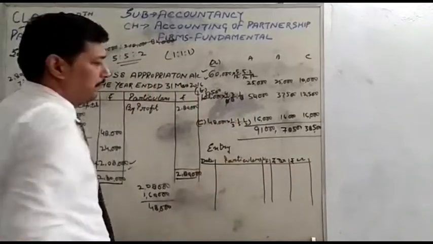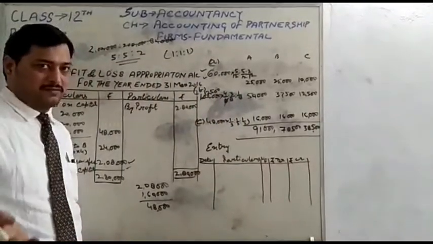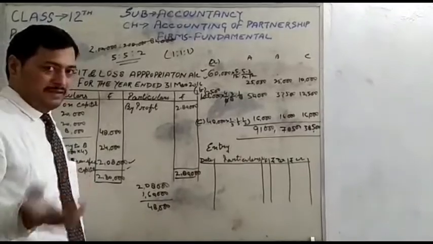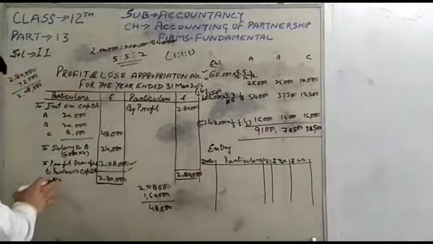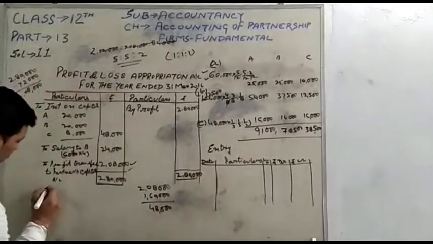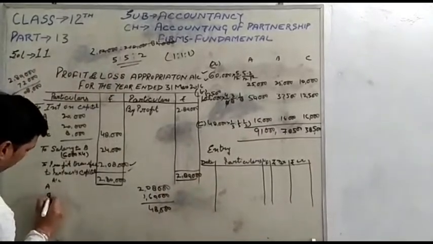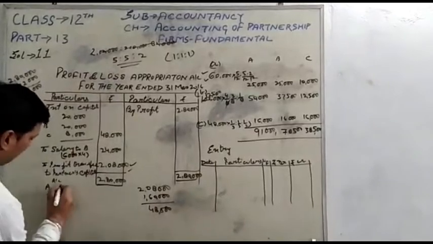These profits are received by the partners, so the partners will be credited because the partners are getting this profit. So we will pass the entry for A's capital, B's capital and C's capital.